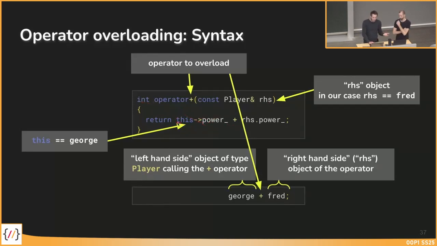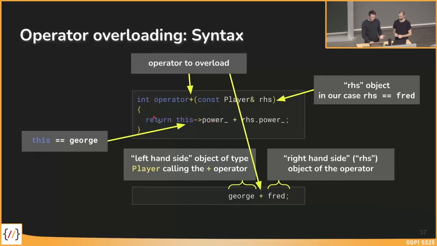We want to add to the power of George, which we call with our this pointer, the power of George plus the right-hand side object, which is the Fred object. It's a reference to Fred and the power of Fred. So we then get the summed up value of the 2 powers.